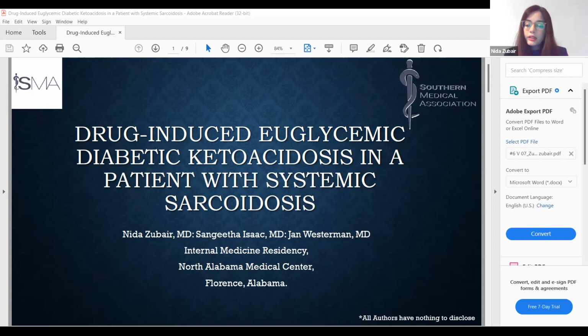We concluded that our patient highlights the therapeutic dilemma encountered during the management of systemic sarcoidosis when patients develop an adverse event related to steroids. Ideally, short-term insulin therapy with discontinuation of the offending agent would be the cornerstone of management.